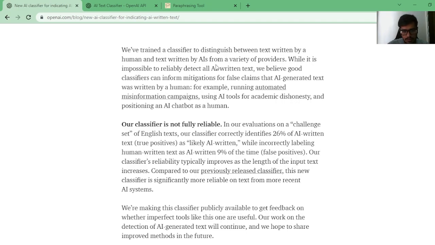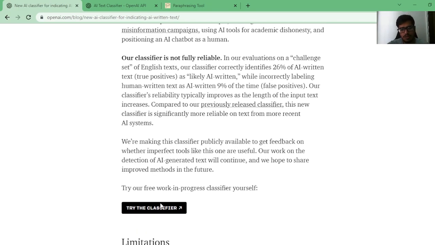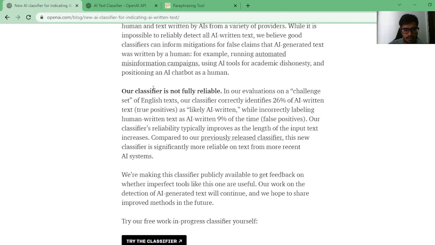Again, the goal is to classify AI-written text, primarily because this can help mitigate false claims, and these false claims can arise from the fact that the data may have been outdated. We'll also try the classifier, but just a quick note on why this is important. Our classifier is not fully reliable.